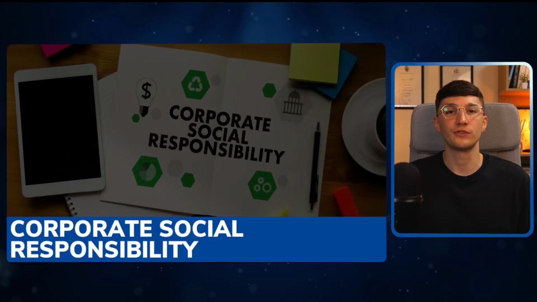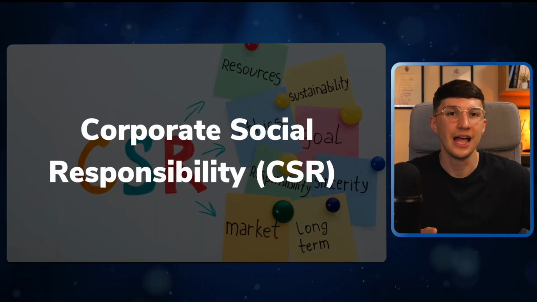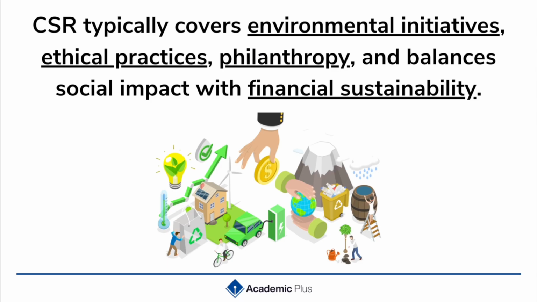The next topic that we're going to take a look at in this revision video will be around corporate social responsibility. Now, first of all, we want to understand what corporate social responsibility is, then we're going to look at Carroll's CSR pyramid. But what actually is CSR all about? Well, essentially, CSR activities, it will typically cover environmental initiatives of a business, so a business becoming more eco-friendly. It will cover their ethical practices, so maybe becoming more socially responsible with people paying their employees fairly. It will also cover any philanthropic activities, so them giving back to communities, but they want to balance their social impact with their financial sustainability.